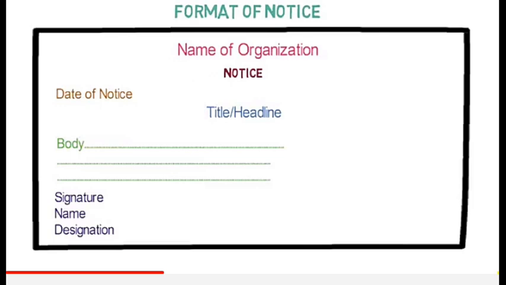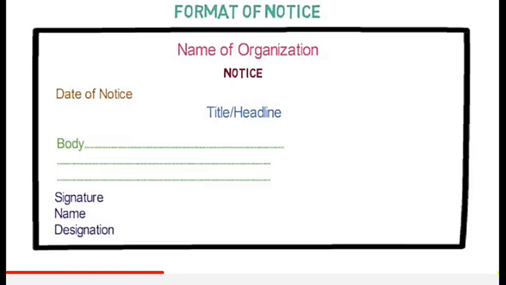Okay, so like this you can mention. If I am going to mention a dance competition, then the topic will be dance competition, or inter-house debate competition, cricket coaching camp. Whatever you are going to circulate, whatever the heading as per the content, you can mention. After mentioning the title, you will come to write the body. Body means the content that you are going to mention.